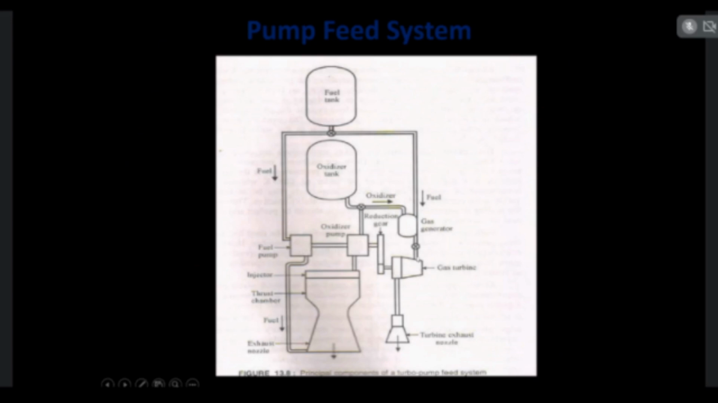So after driving the gas turbine, this generated gas will escape through this small nozzle. So by using this small nozzle also, a small part of the thrust is produced. So the rocket will be launched by using both kinds of thrust. So thrust will be produced by using this big part of the engine, and this small part of the engine also produces thrust. So this is a pump feed system.